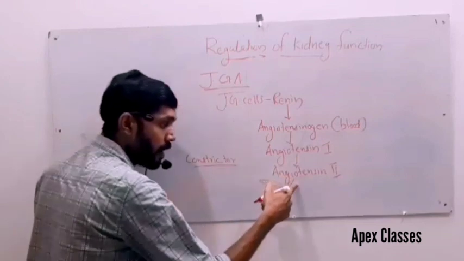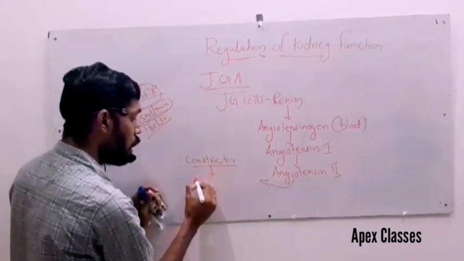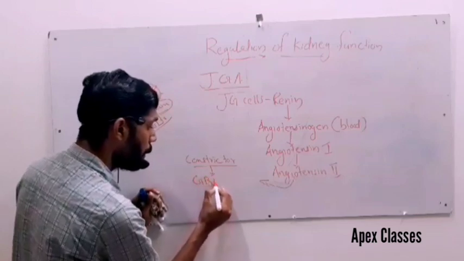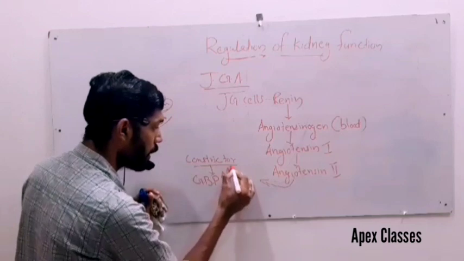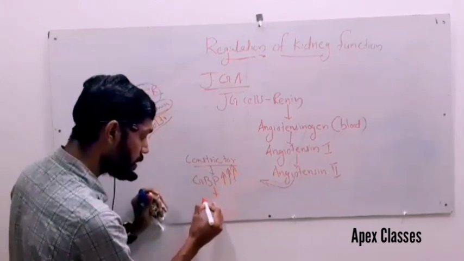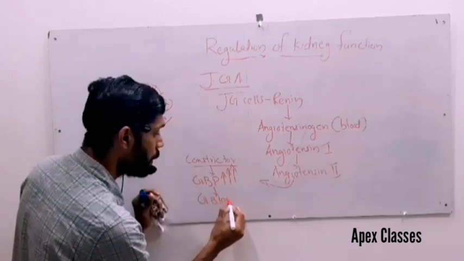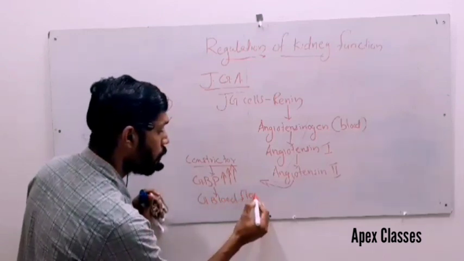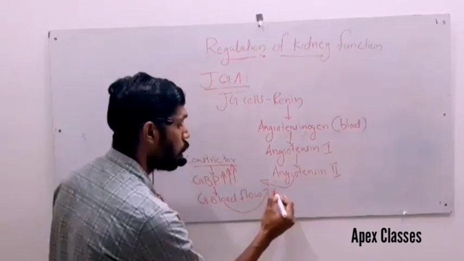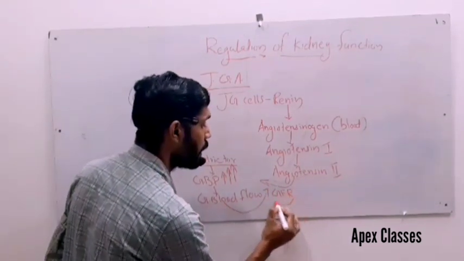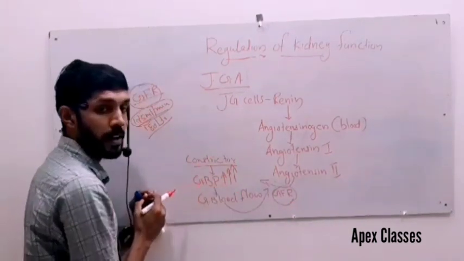If it is a powerful vasoconstrictor, what happens? It increases the glomerular blood pressure. Whenever the glomerular blood pressure increases, it also increases the glomerular blood flow. What happens when glomerular blood flow increases? It also increases the glomerular filtration rate.